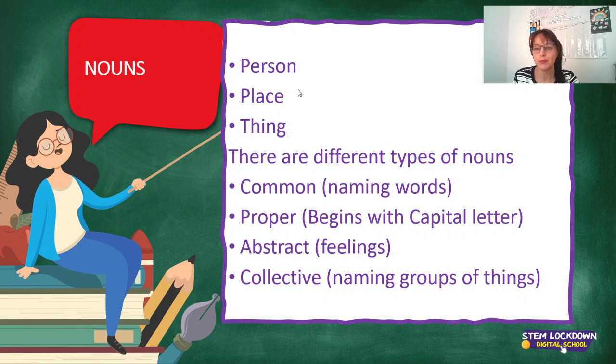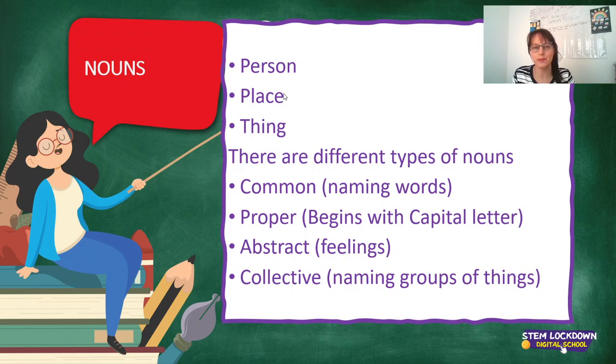So nouns is a person, a place, or a thing. So, for example, girl, boy, man, woman, doctor, nurse. All right, it just identifies who they are. Place is where. The field, the river, the town, the city, the country, the farm, the office, the classroom.